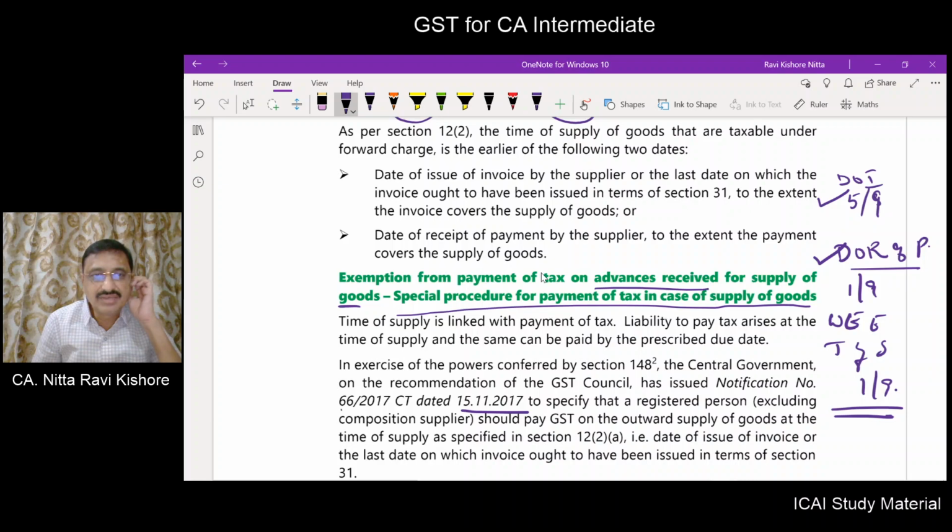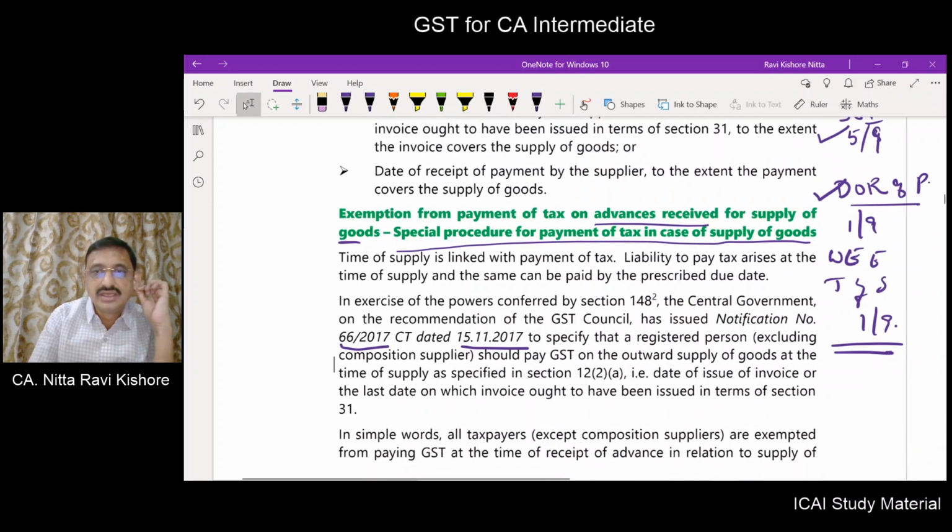The notification number is 66/2017. A registered person, excluding composition supplier, shall pay GST on the outward supply of goods at the time of supply as specified in 12(2)(a), that is the date of issue of invoice or the last date on which the invoice ought to have been issued in terms of section 31.